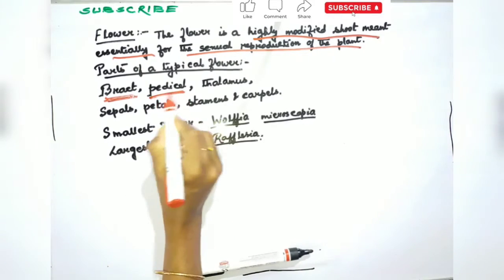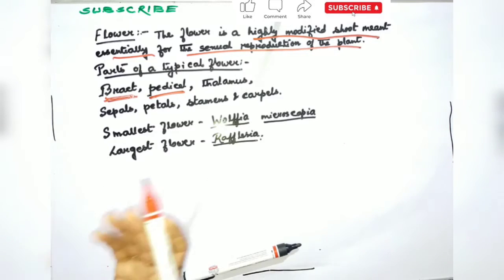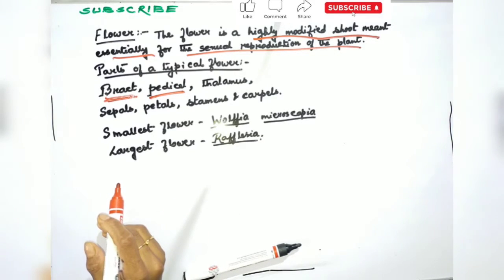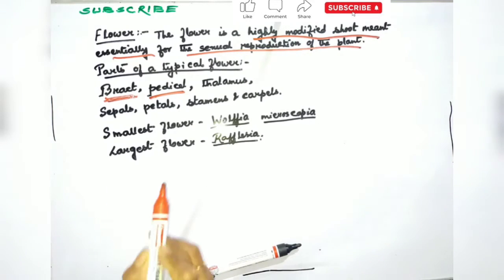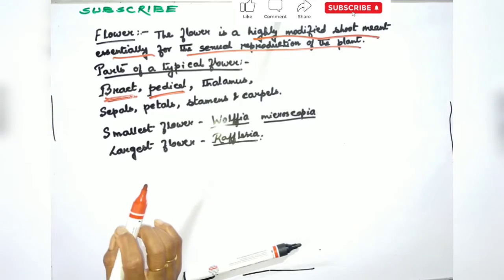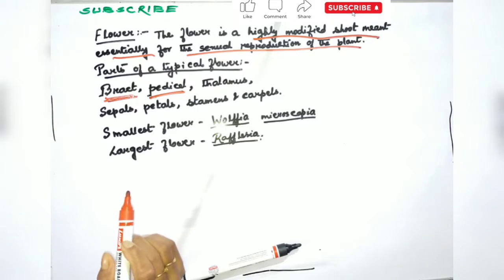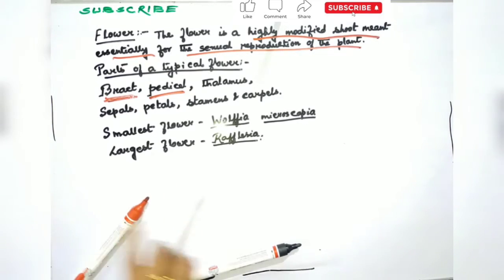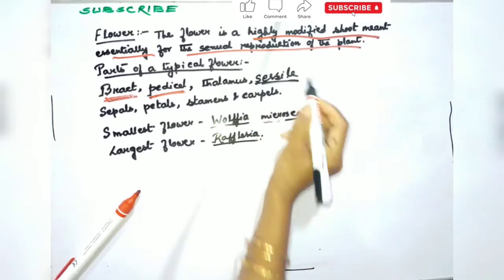Now the word pedicel. The stalk of the flower is called the pedicel, which exposes the flower in a favorable position for pollination, and the flower is called pedicellate. Pedicellate flower means the flower possessing a pedicel. If the pedicel is absent, then the flower is known as a sessile flower.